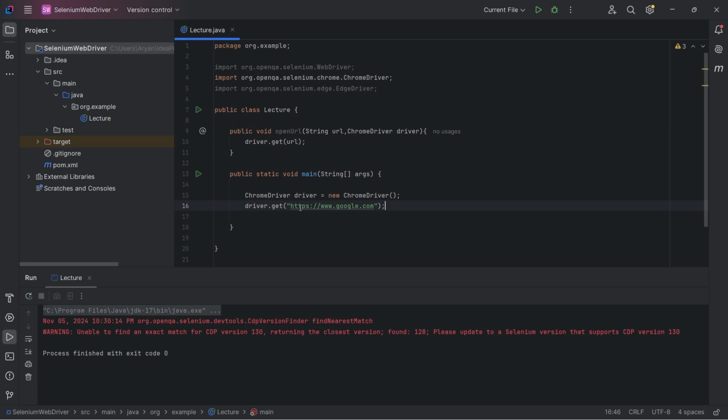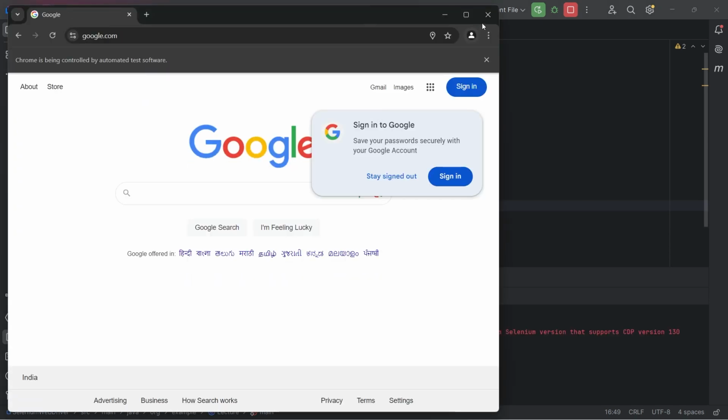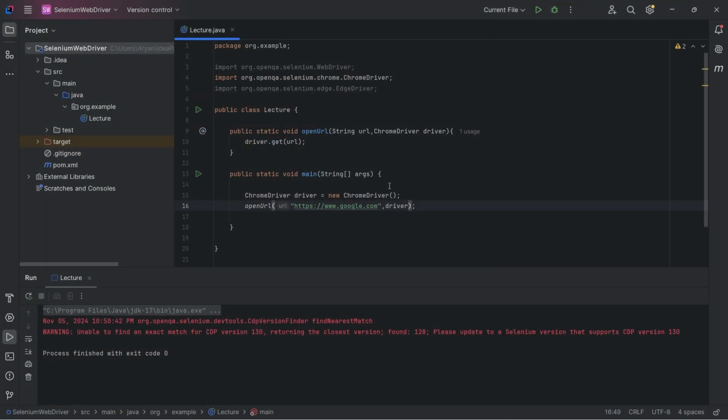So if I call the openURL function, I have to make this function static. And I will simply pass the driver instance. If I run this piece of code, you will see that I can successfully open google.com on my Chrome browser. And this is something which we know so far.